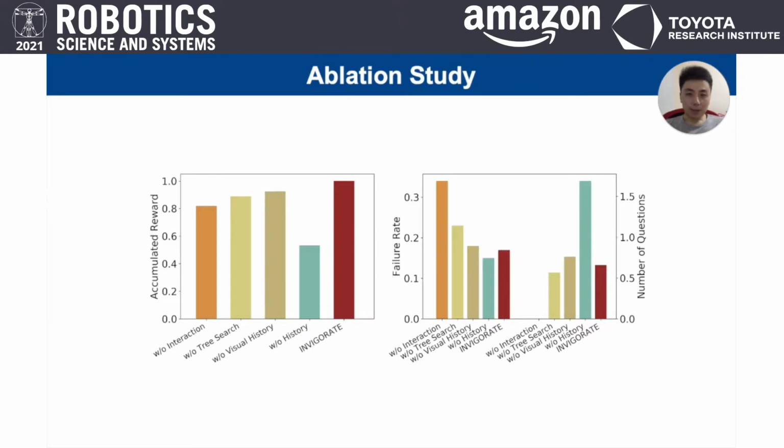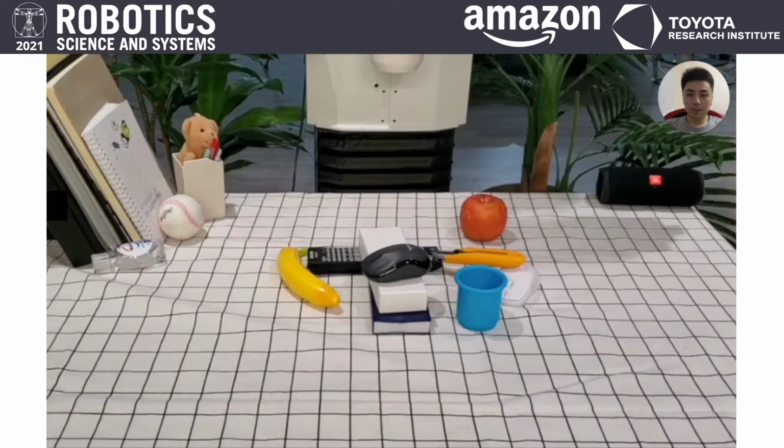We also conducted a series of ablation studies. We can conclude that historic information reduces the number of questions since it will lower the uncertainty for the belief estimation, and interaction helps to reduce the failure rate with a p-value less than 0.01.